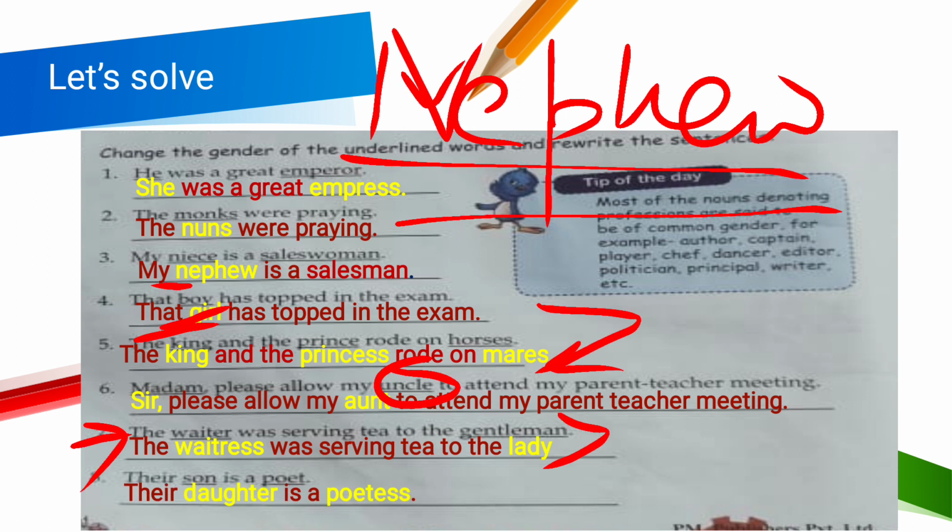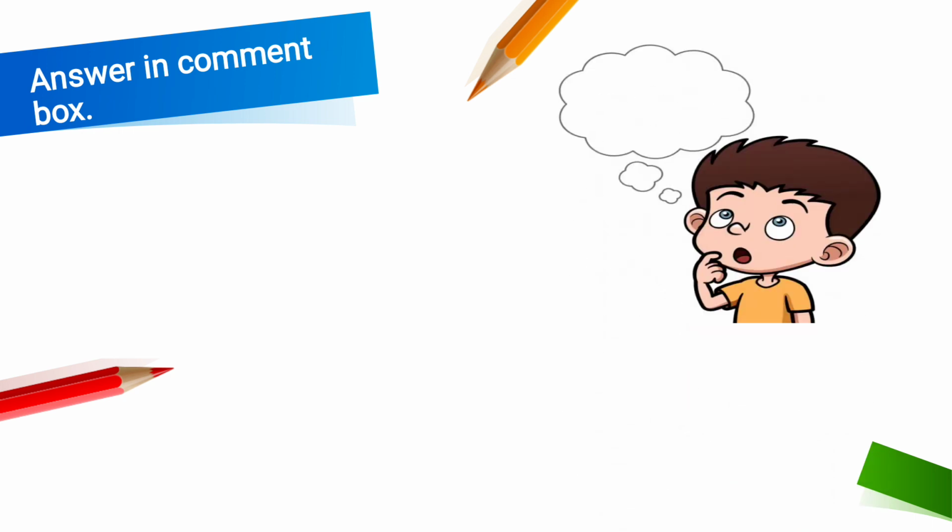Their son is a poet. Opposite of son is daughter, and opposite of poet is poetess. So their daughter is a poetess. I think it's clear to all of you. If you have any query, you can ask me.